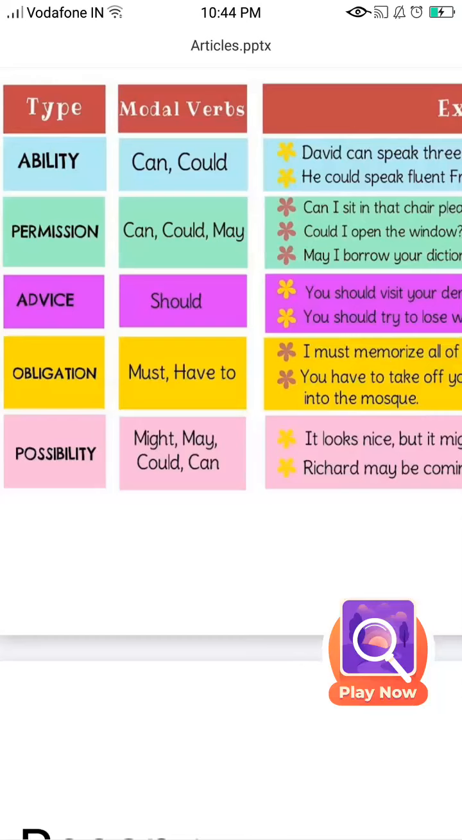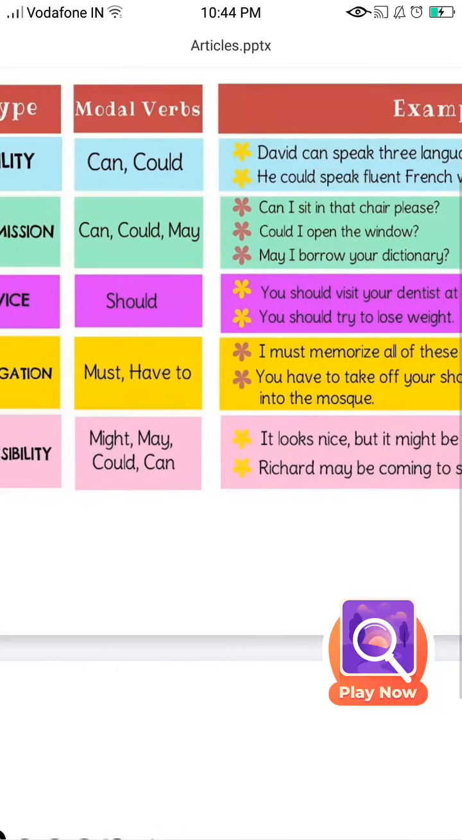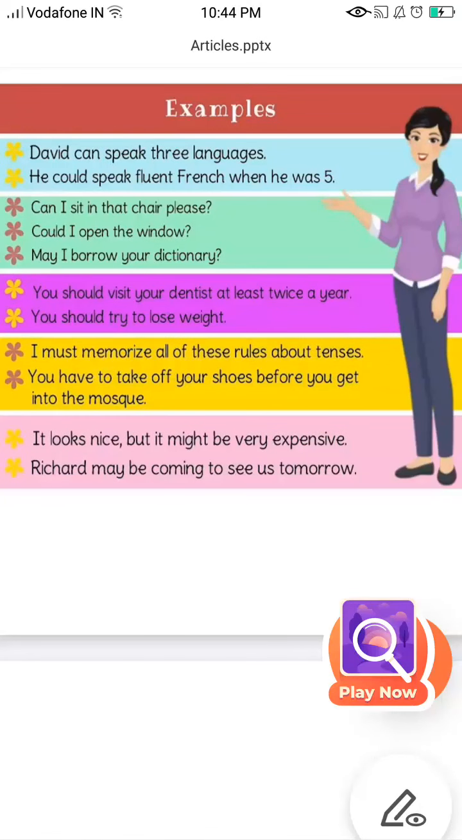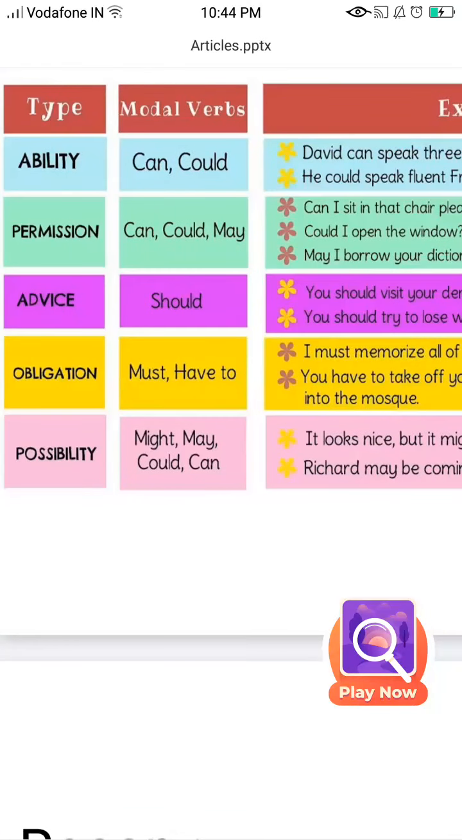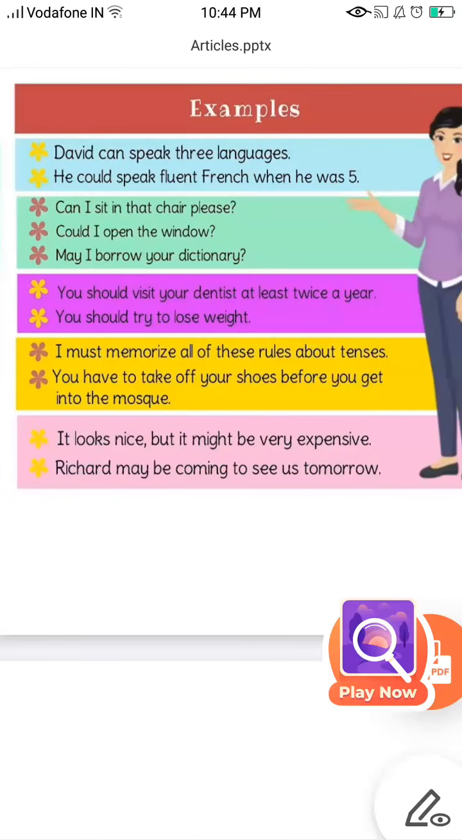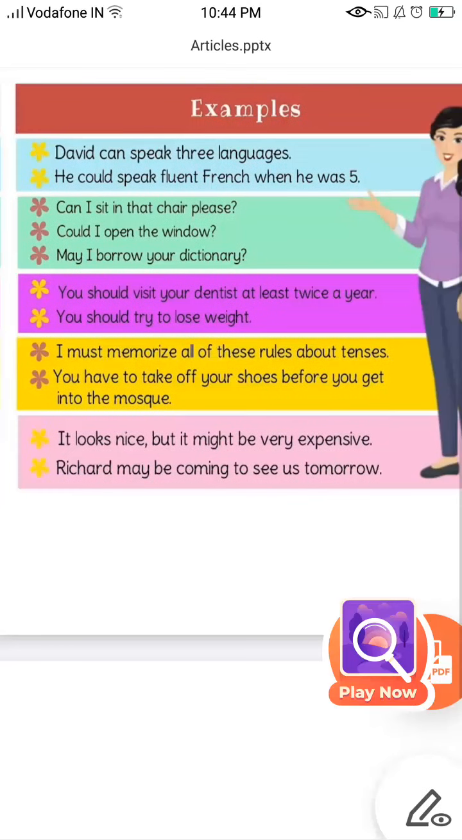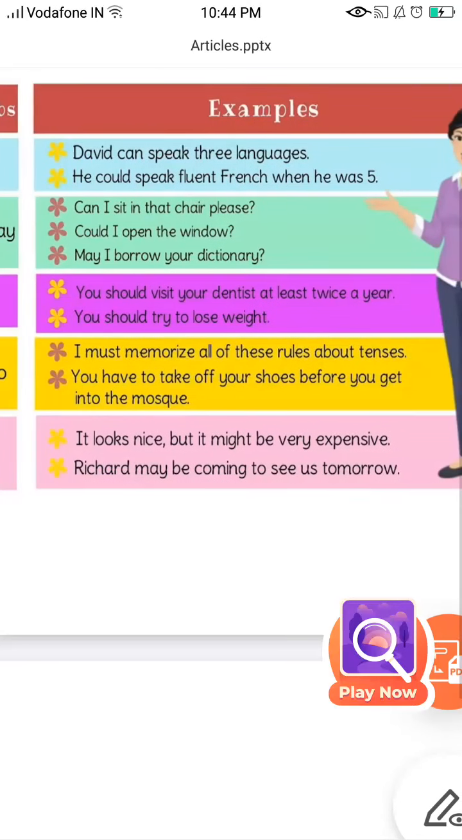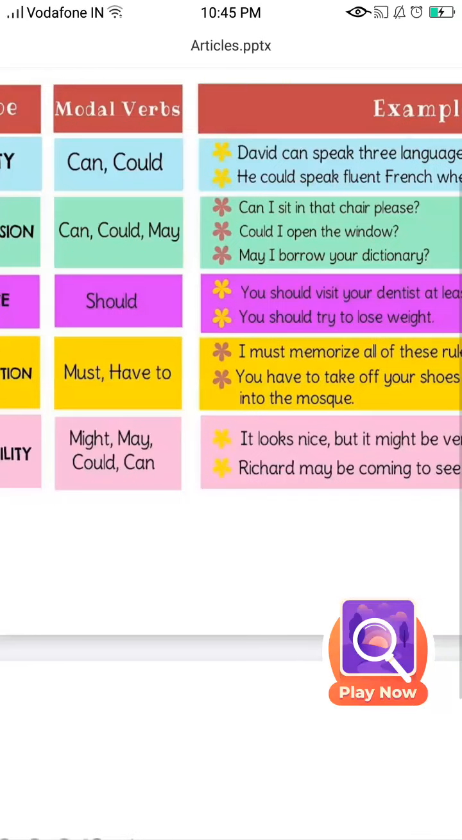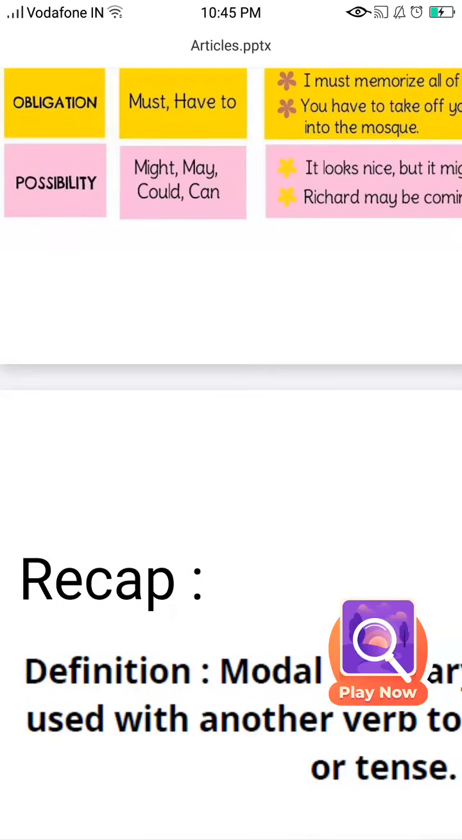Now we have must and have to, and they come under the type obligation. Obligation is something that is to be done. You're supposed to do it. I must memorize all of these rules about tenses. You have to take off your shoes before you get into the mosque. And the last is possibility: might, may, can, could. It looks nice, but it might be very expensive. We're talking about something which looks nice, but expensive. Richard may be coming to see us tomorrow. So you have these under possibility.